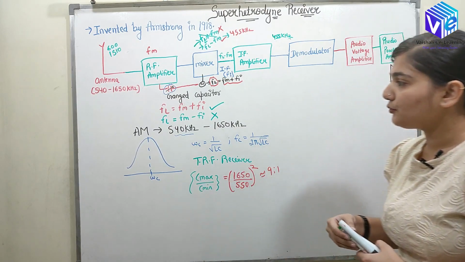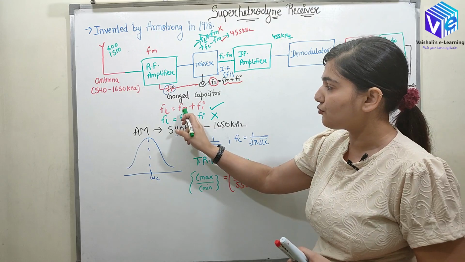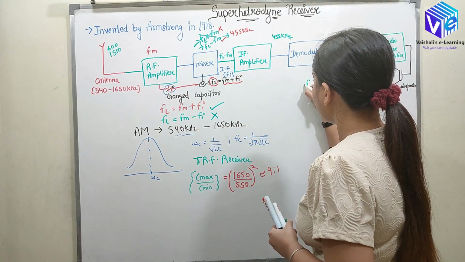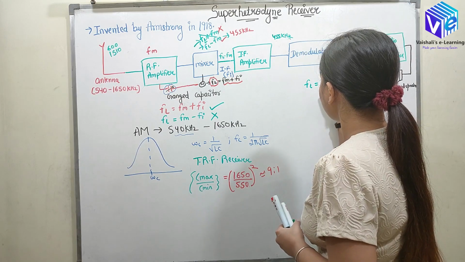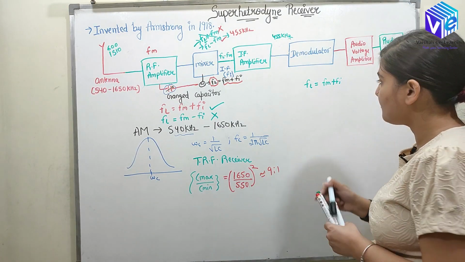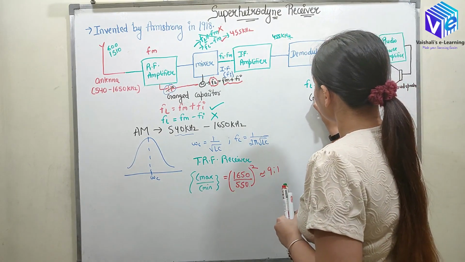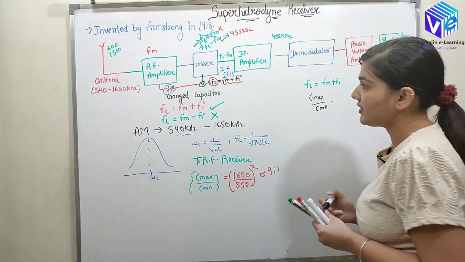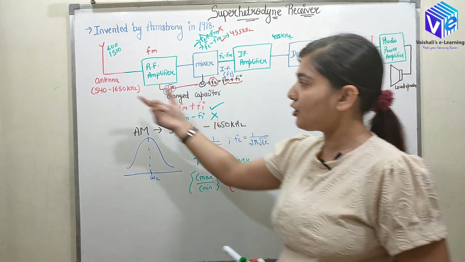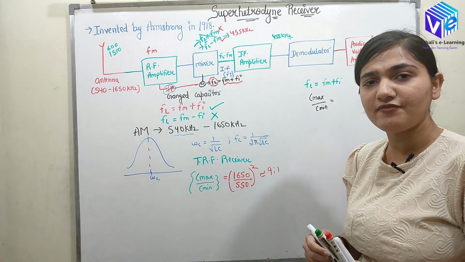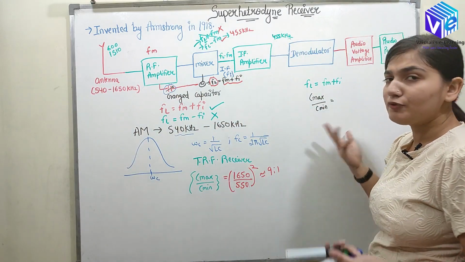Now coming to the case where I choose FL equal to FM plus FI. Here also we are getting the frequency 540 to 1650, but what would be the change?